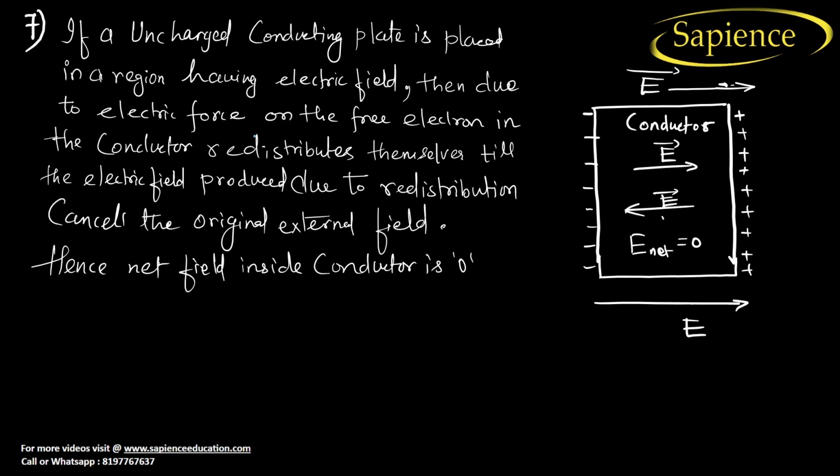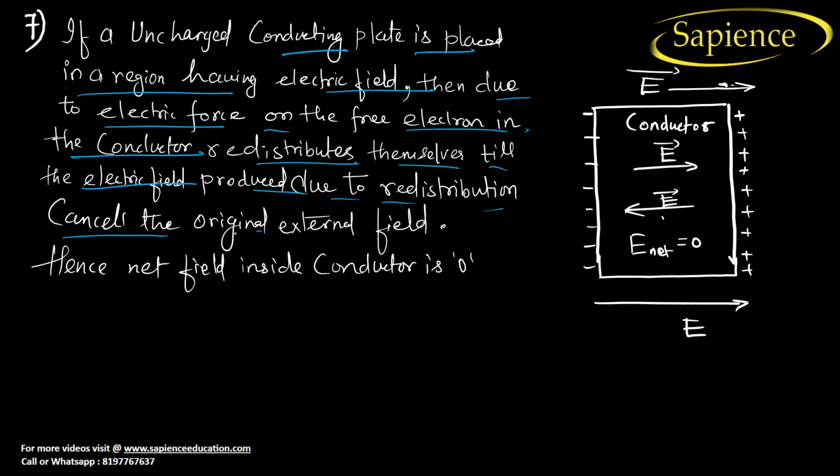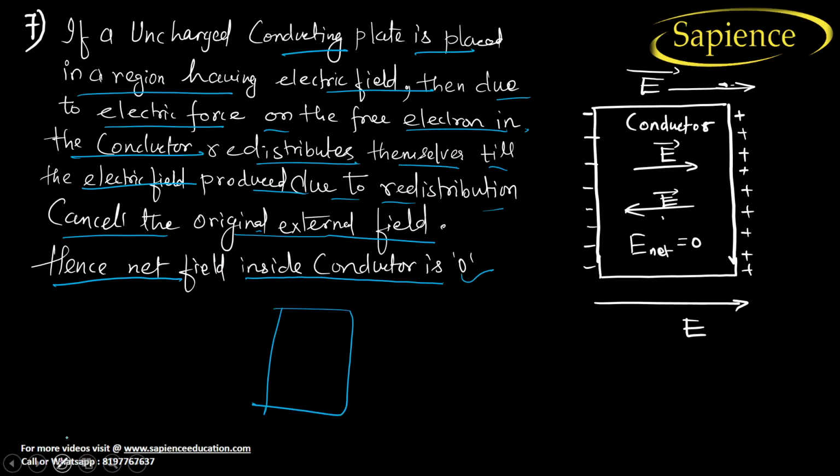Seventh point: if an uncharged conducting plate is placed in a region having an electric field, then due to the electric force, the free electrons in a conductor redistribute themselves till the electric field produced due to the redistribution cancels the original external field, and hence the net field inside the conductor is zero. What do you mean by this? See, you know that this is a normal conductor. There will be positive charge, negative charge, positive charge, negative charge, like this.